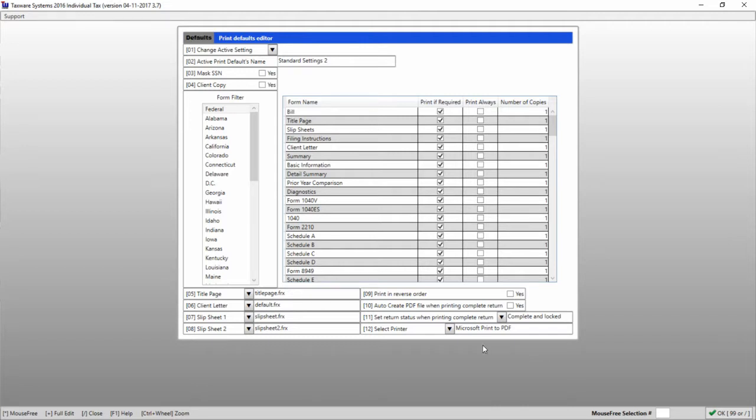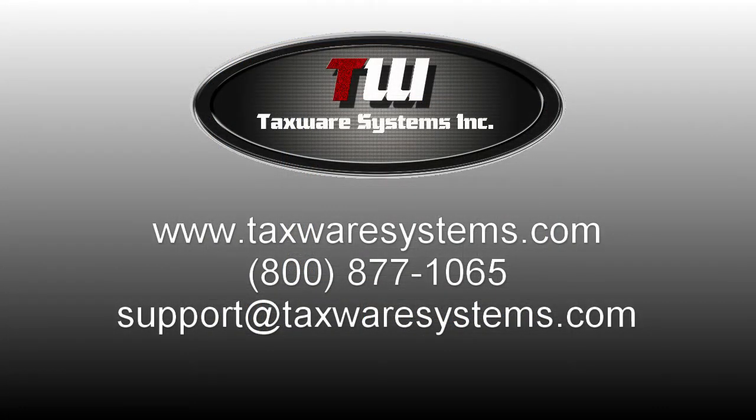Lastly, we have the printer select. If you've recently just changed printers, you may need to select the printer from this list in order to be able to print from the program. That completes our overview of the print setup.